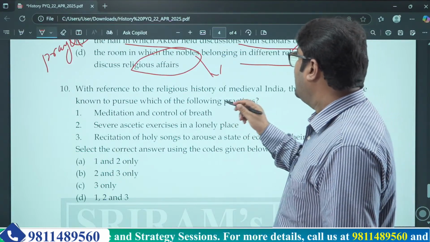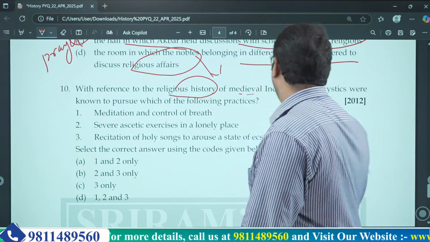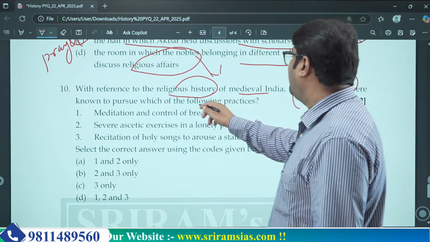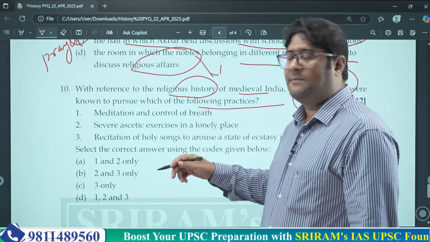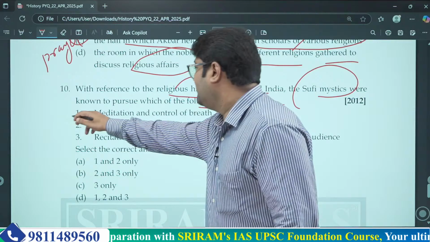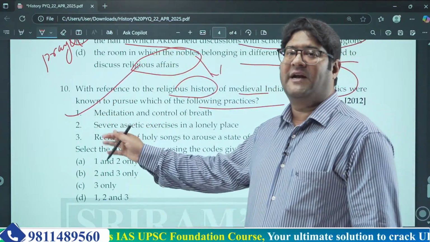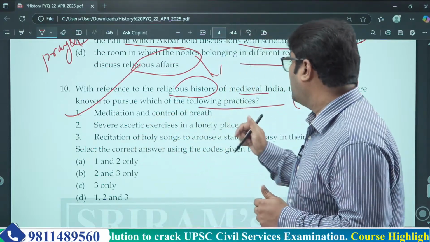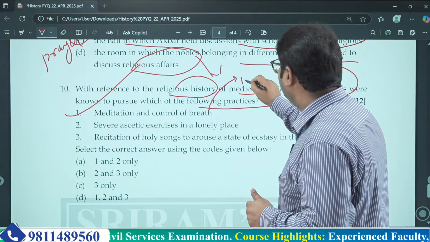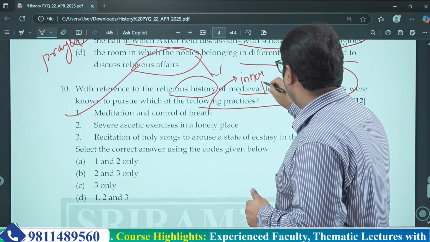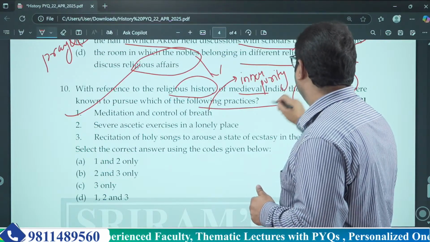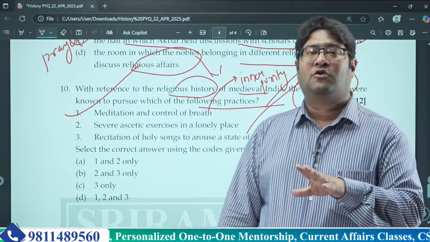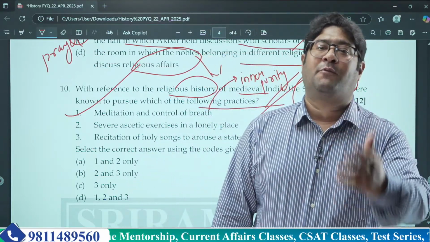Now this question says that with reference to the religious history of medieval India, the Sufi mystics were known to pursue which of the following practices? The first statement says meditation and control of breath. This is of course right about Sufi mystics. Why did they do meditation and control of breath? For inner purity. For inner purity, Sufi mystics used to perform meditation and control of breath. They believed that through these practices they could achieve inner purity.